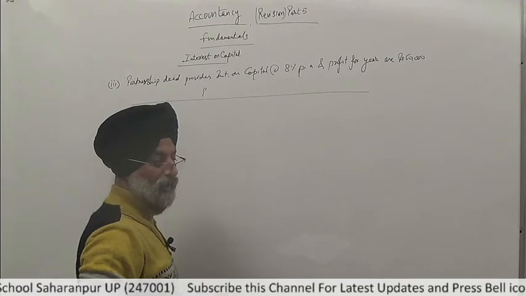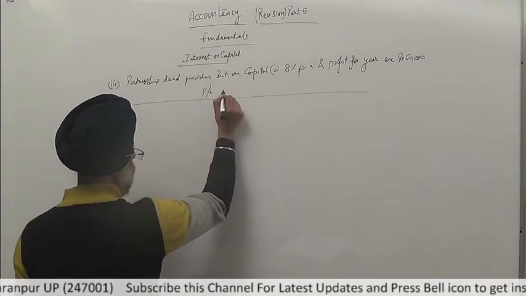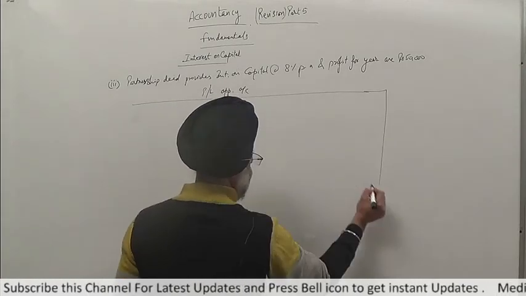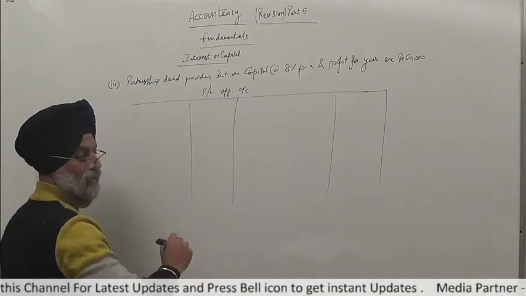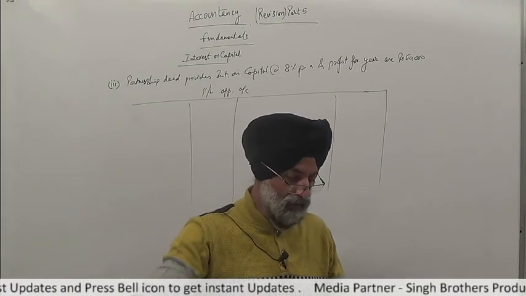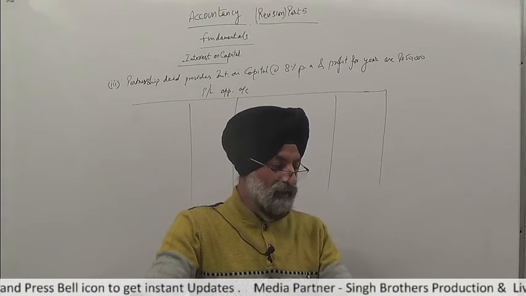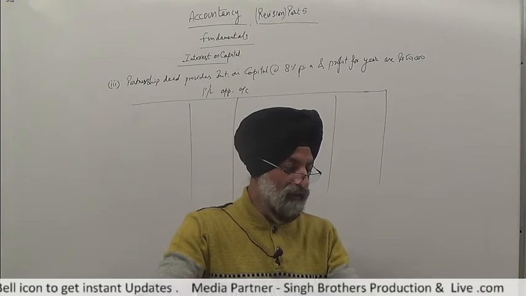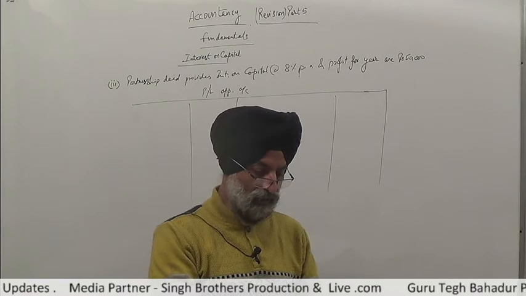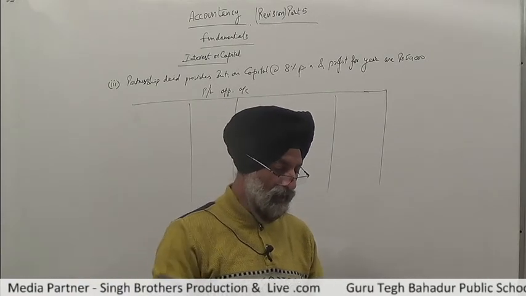Again we open the P&L appropriation account. First of all, distribute interest on capital. This is 8% on their capitals. Capitals of the partners are 2 lakh and 1 lakh.